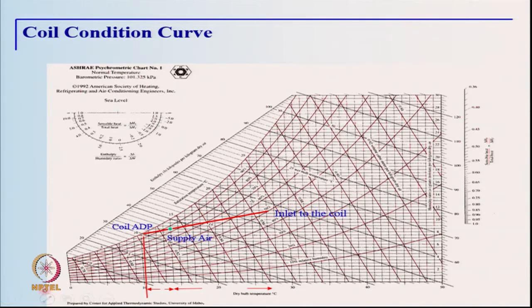There is another term which is defined which is of interest, which is called the bypass factor, which is the ratio which is shown here on the diagram. So, the difference of temperatures or enthalpies between the coil ADP and the supply air to the difference between coil ADP and the inlet air, that ratio is called the bypass factor. So, both these terms, coil ADP and bypass factor, taken together help us in the analysis of the air conditioning systems, because then we do not have to go into the detailed design of cooling coil for air conditioning calculations.